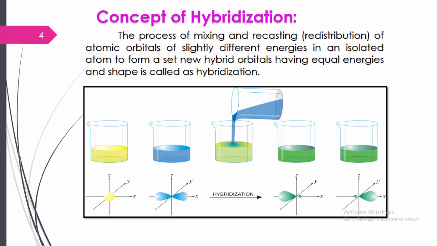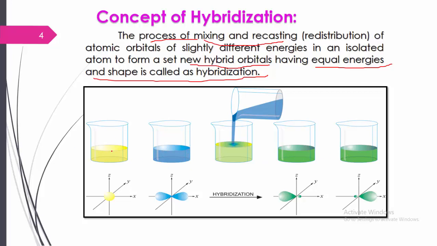It is very simple. Hybridization is the process of mixing and recasting. Mixing and recasting, or redistribution, of atomic orbitals of slightly different energies in an isolated atom to form a set of new hybrid orbitals having equal energies and shape is called hybridization. It is the process of mixing and recasting. What is recasting? Redistribution means we take all the atomic orbitals and put them into an equal form.